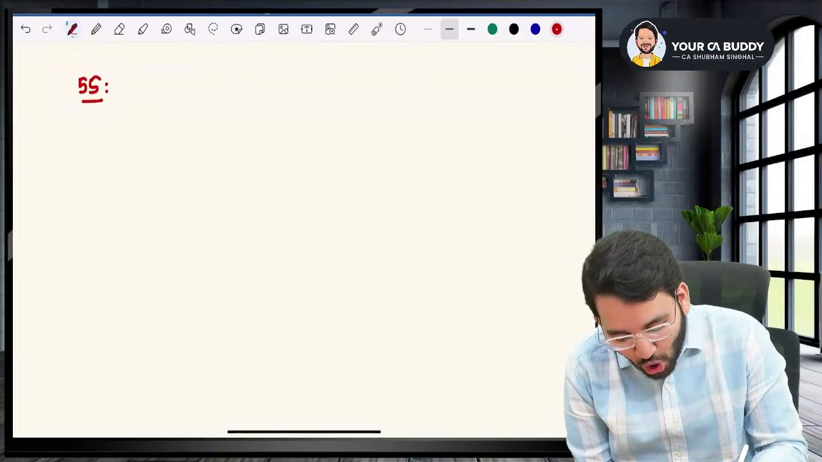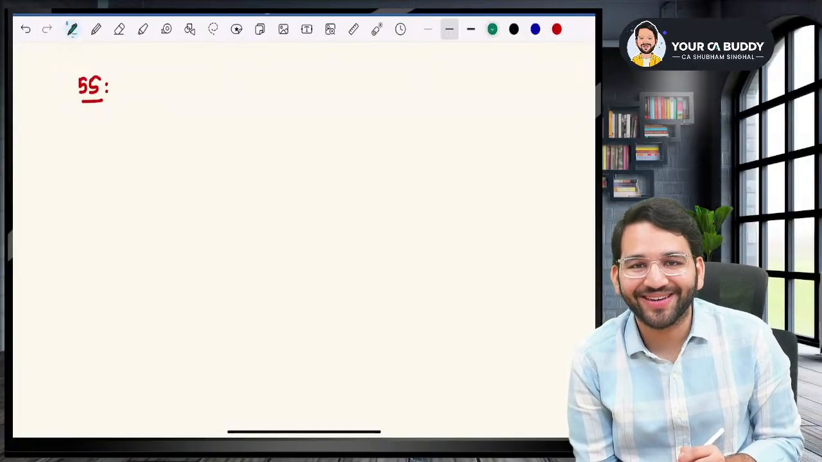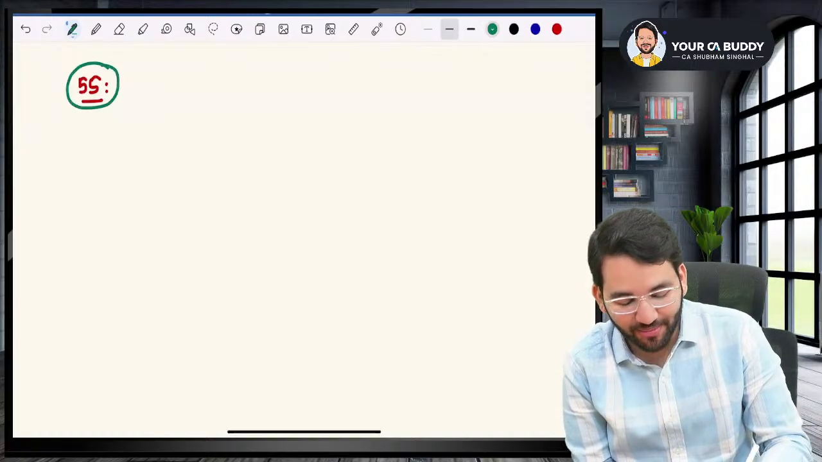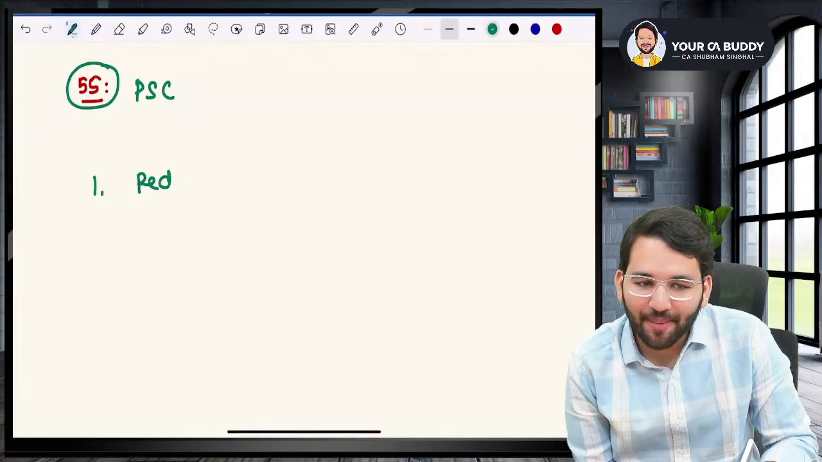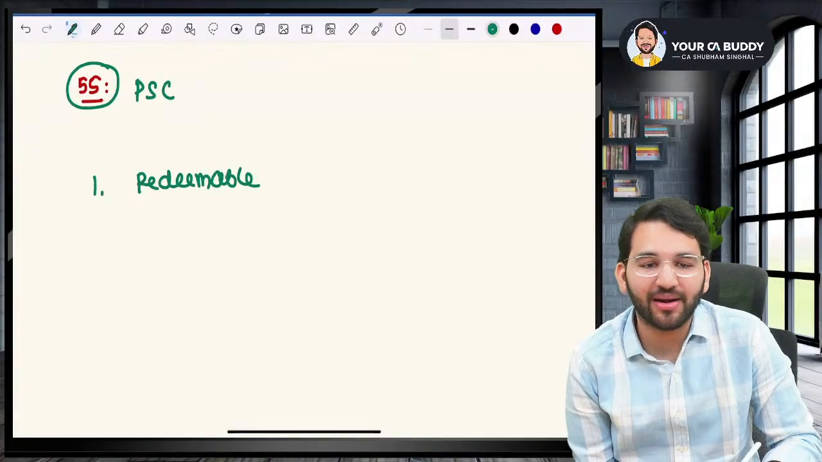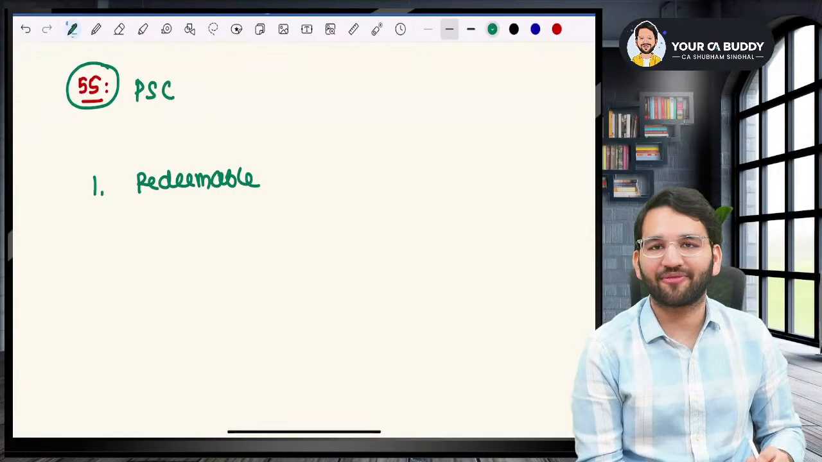Guys, hello, sir. What is section number 55? Section number 55 talks about preference share capital. Point number one, sir. Preference share capital can only be redeemable. It cannot be irredeemable. You have to definitely redeem preference shares.